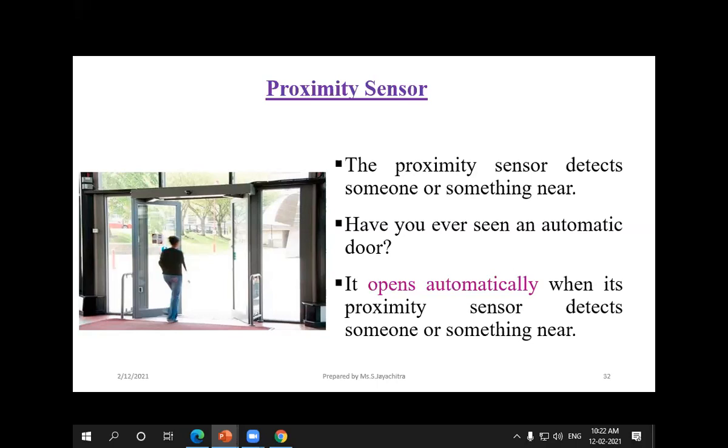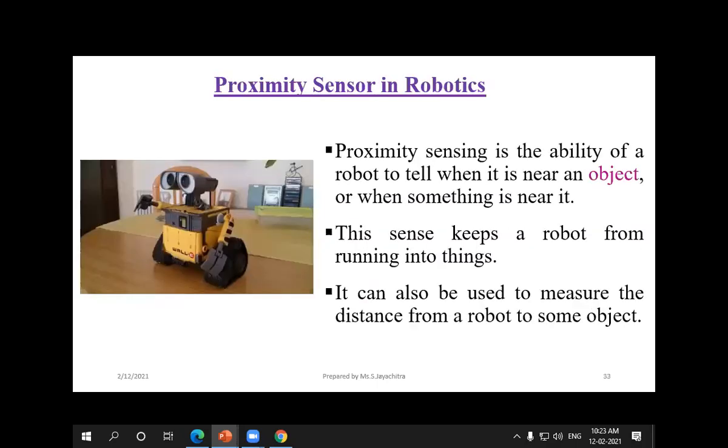So with proximity sensors, we can easily sense that a human being is entering the gate, so the door will automatically open. Whenever the person is leaving, the door automatically closes. So the sensors we place near the door for that application are proximity sensors. Then, in real-time robotics, proximity sensors are used to sense whatever objects are near them, and they perform the task we assign.